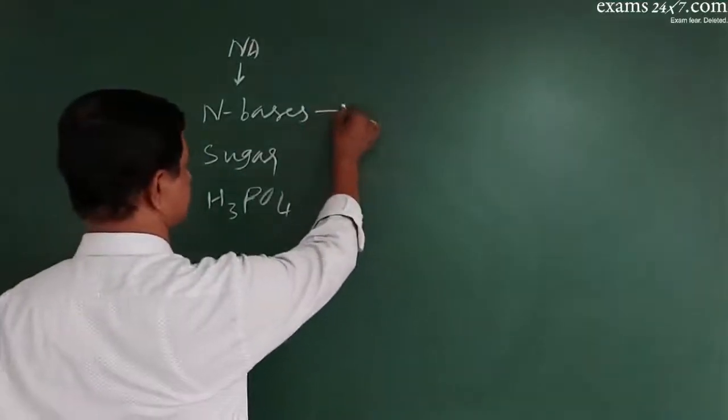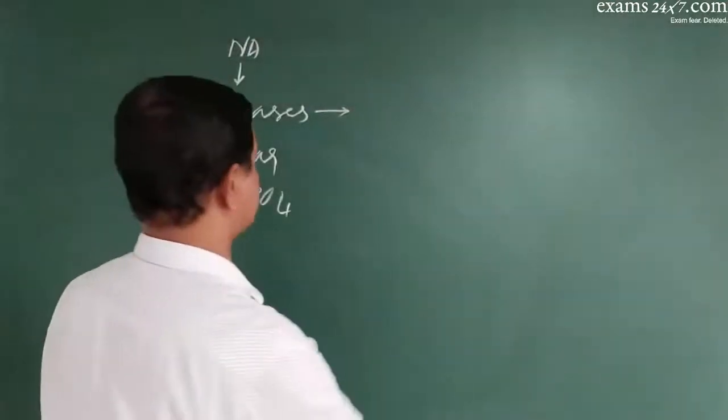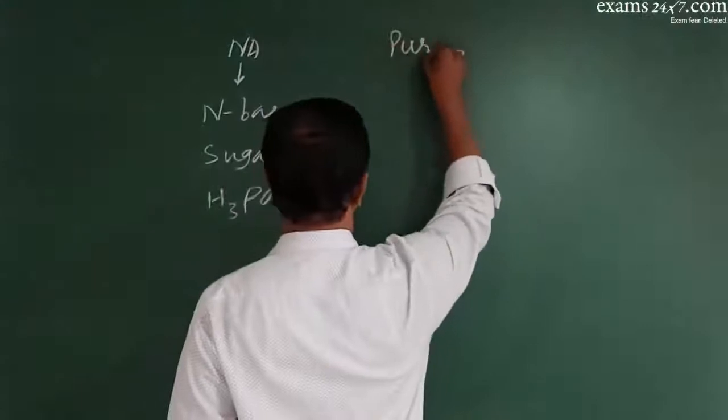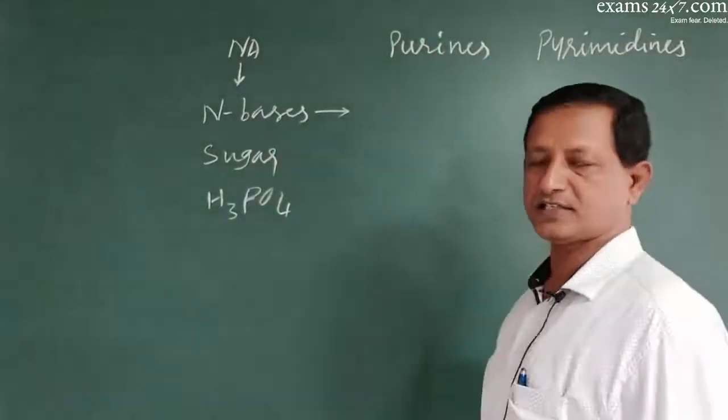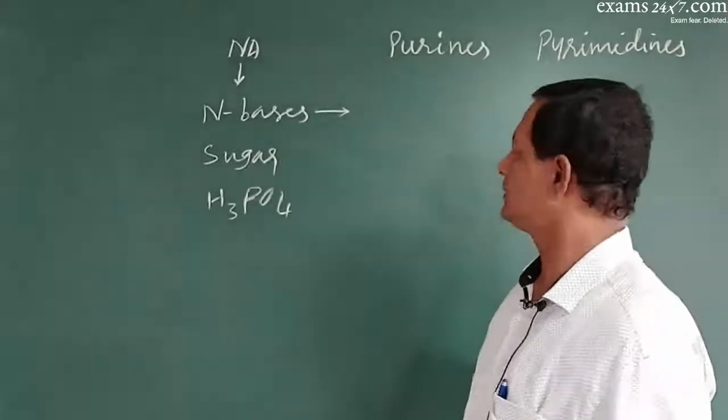Nitrogenous bases are basically of two types, purines and pyrimidines.